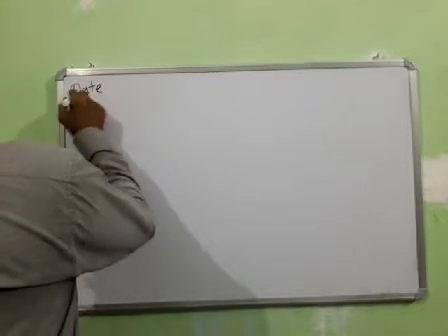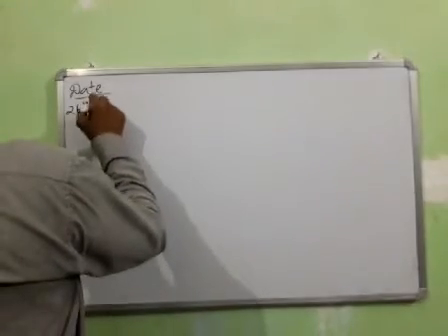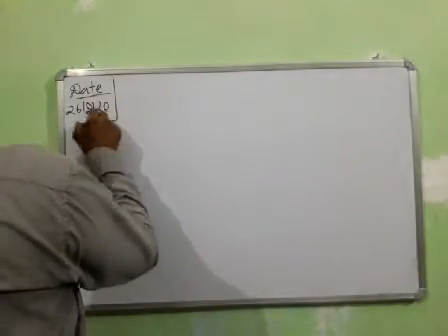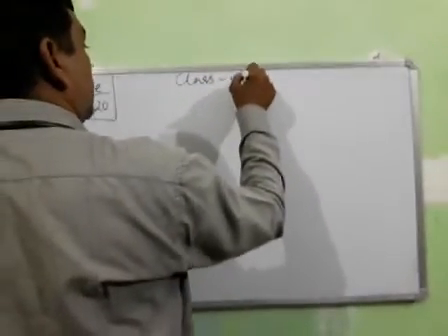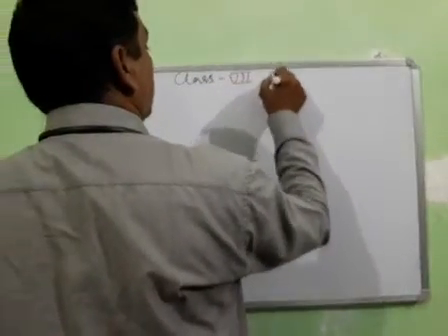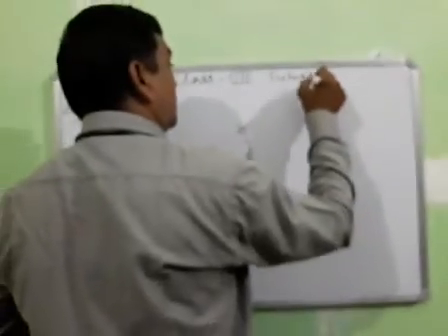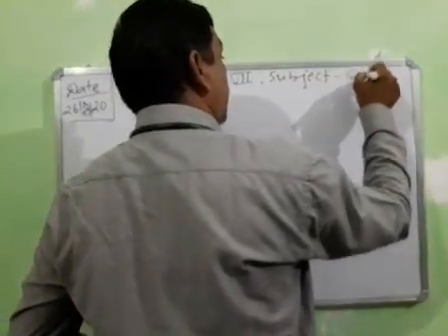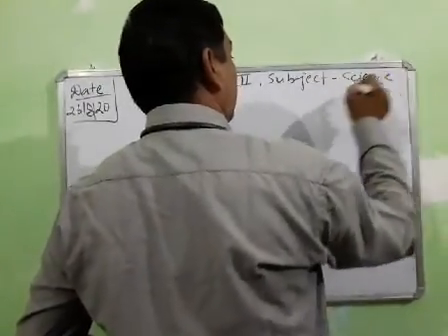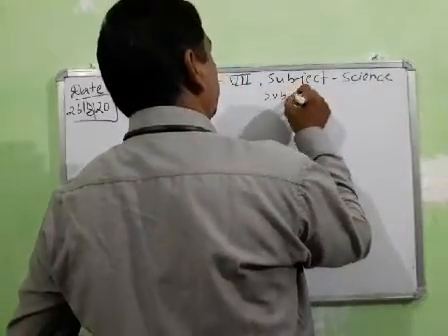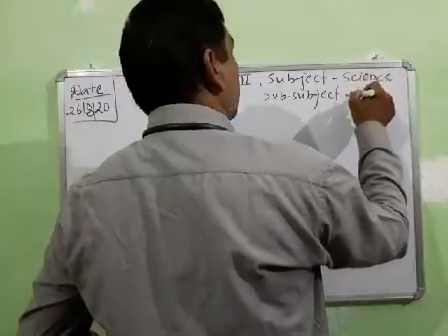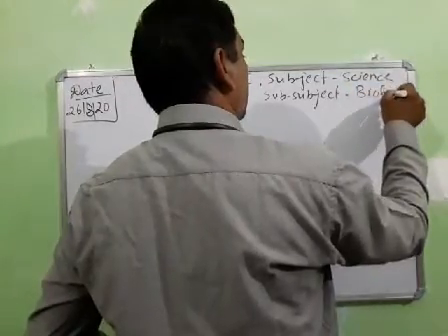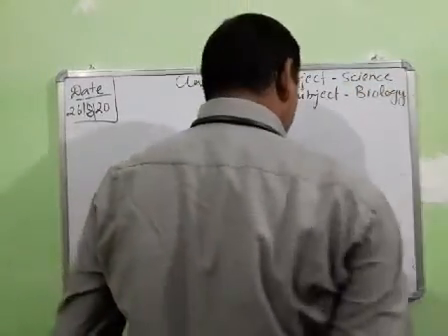Date: 26 August, class 7, subject science, biology.